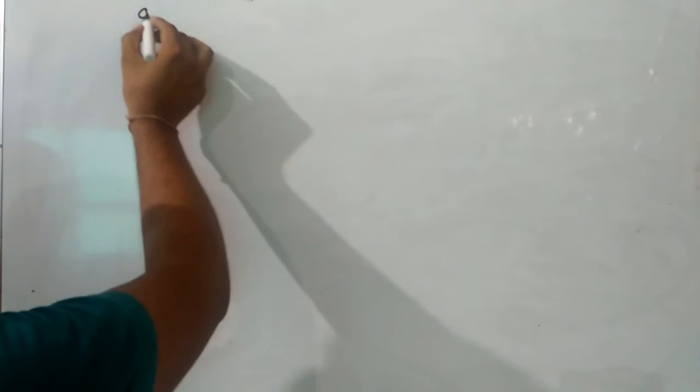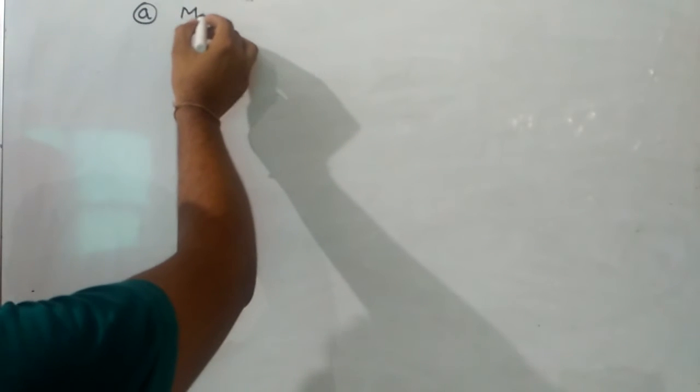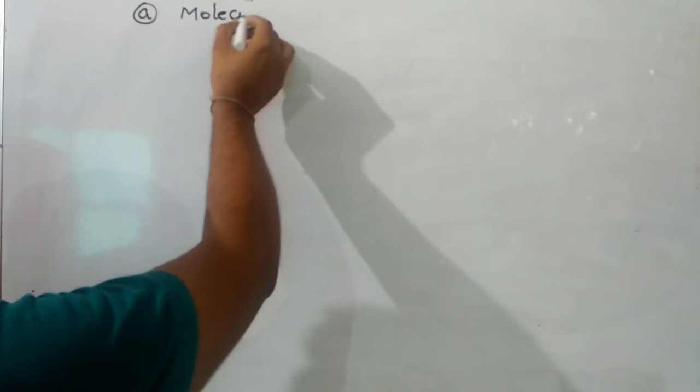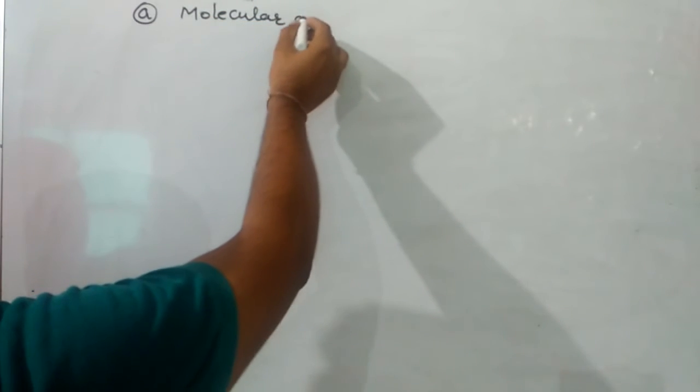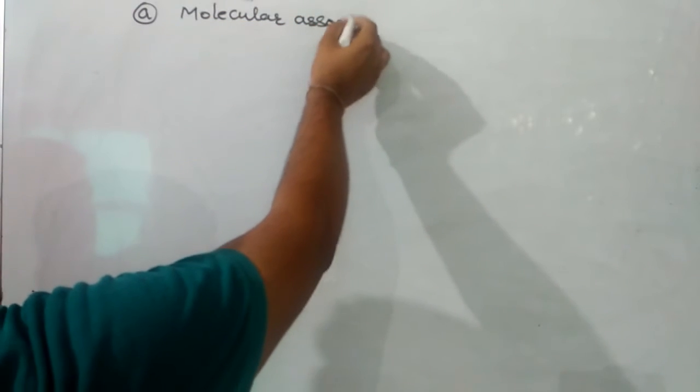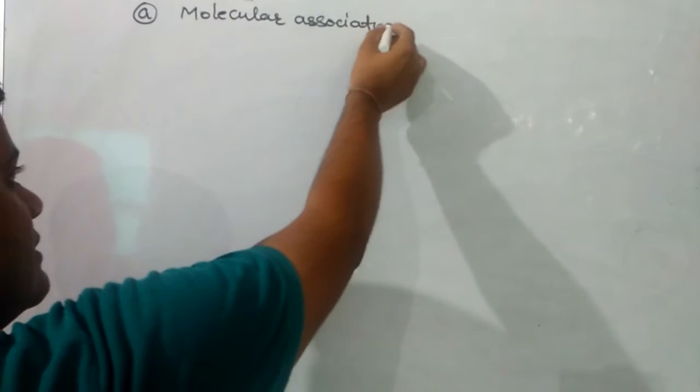After that, we have to discuss the consequences of hydrogen bonding. The first consequence is molecular association.